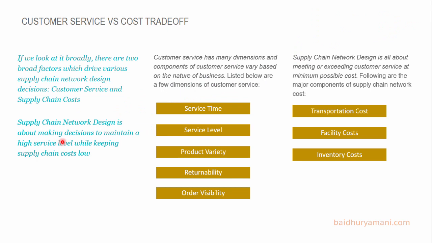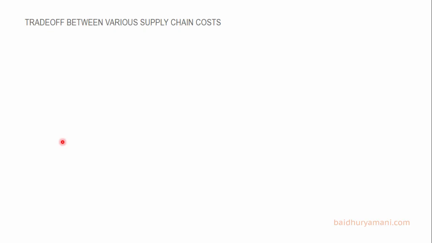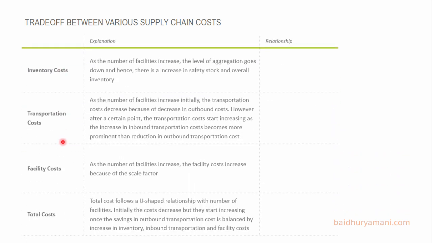Now let's talk about the next trade-off, that is the trade-off between various supply chain costs. We have already seen how the size of facilities goes down when the number of facilities increases. As a result, the level of aggregation in the supply chain goes down, and this increases the demand variability. Hence, there is an increase in safety stock and the inventory costs.